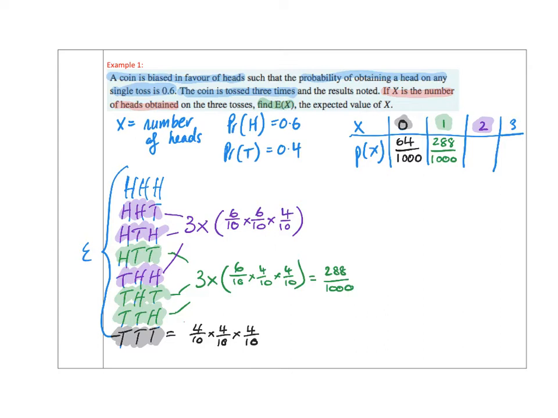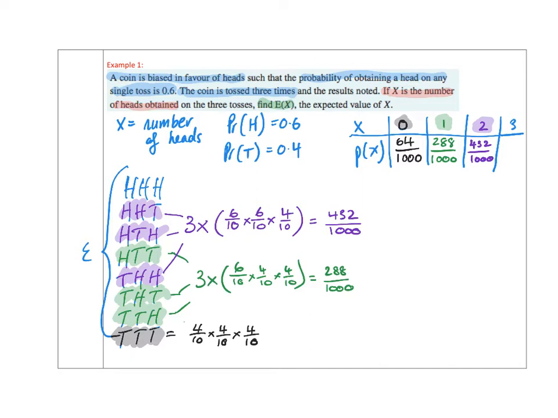So 6 times 6 is 36, 36 times 4: 30 times 4 is 120, 6 times 4 is 24, so we've got 144 times 3. Well, 140 times 3 is 420, plus 4 times 3 is 12. It gives us 432 over 1000, so I know that's 0.432.